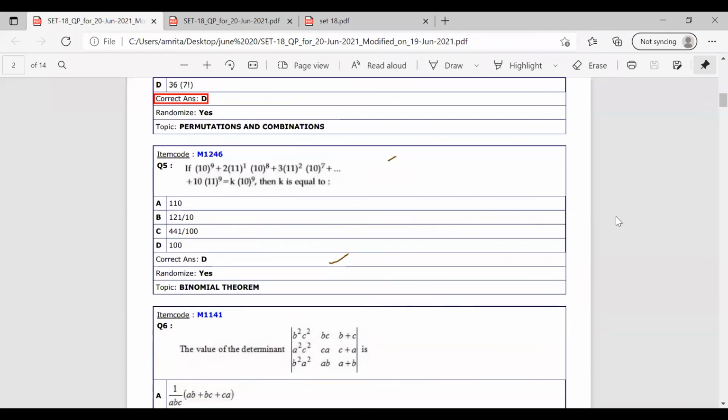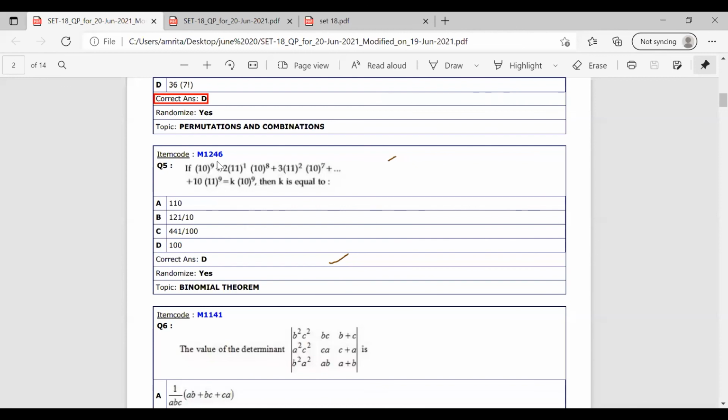Okay, question number 5 is given as: 10 raised to 9 plus 2 into 11 into 10 raised to 8 plus 3 into 11 squared into 10 raised to 7 plus and so on, up to 10 into 11 raised to 9, equal to k into 10 raised to 9. We have to find the value of k. Seeing this arrangement, it will be some series, so we have to find out what it is.